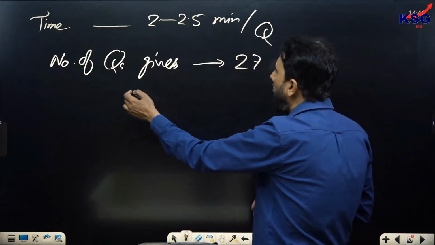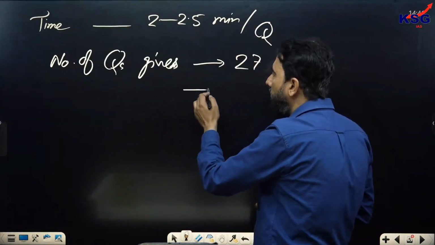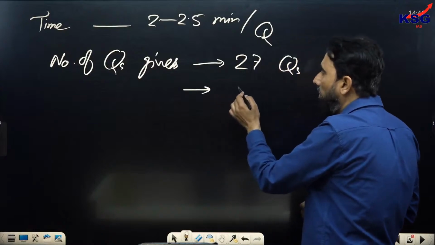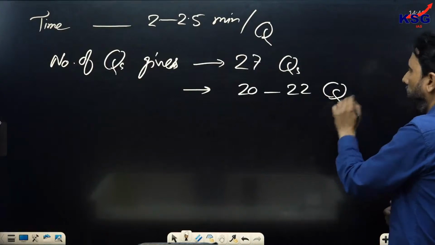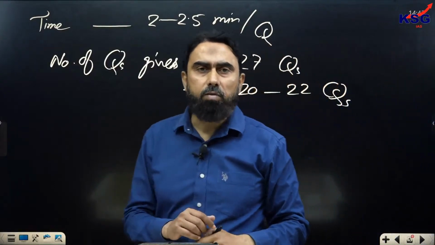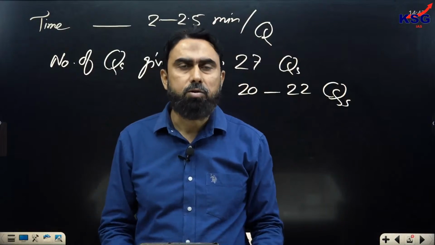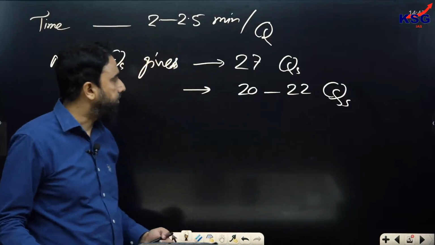So 80% of the questions must be solved, or in other words, you must attempt at least 20 to 22 questions. Even an average student who does not have RC as his strong point can still do fairly well in this section.